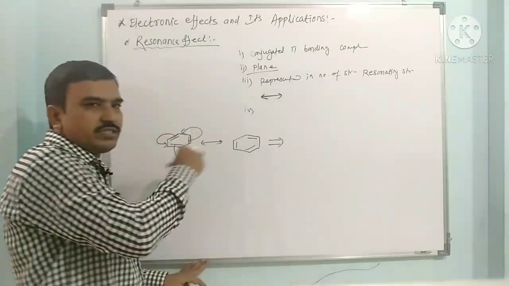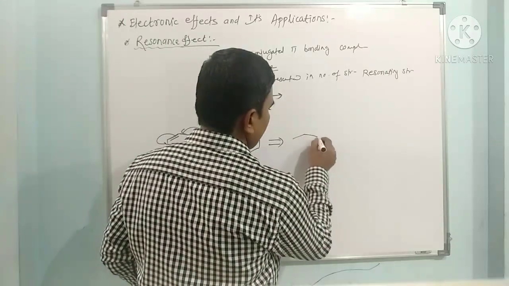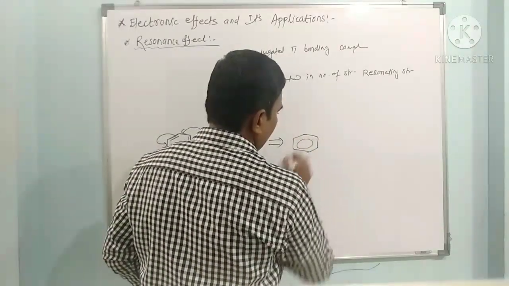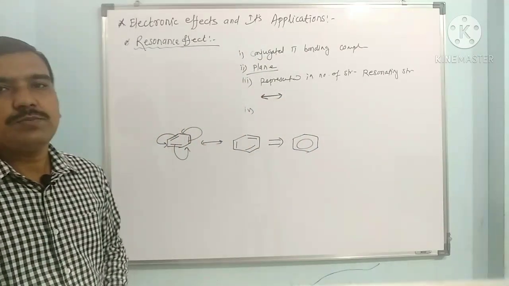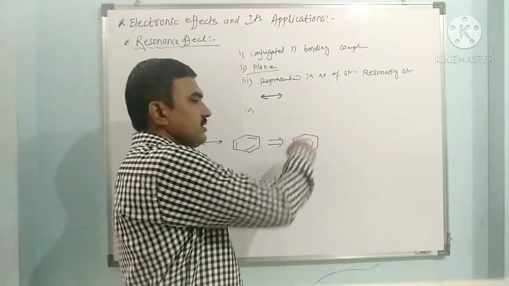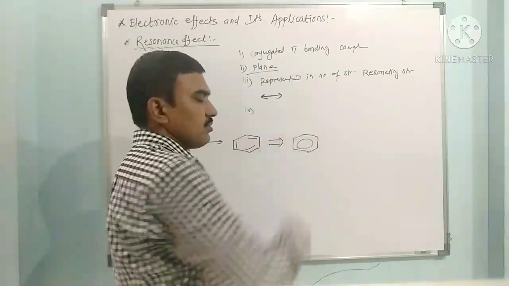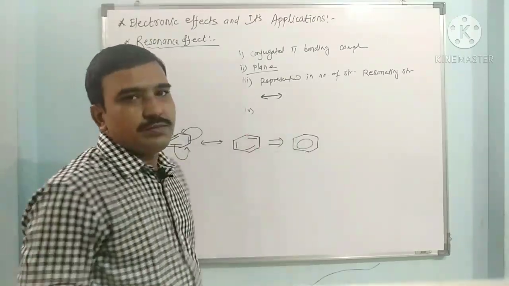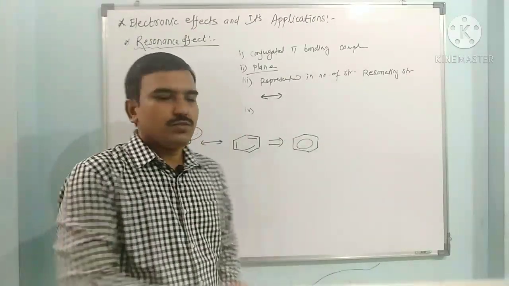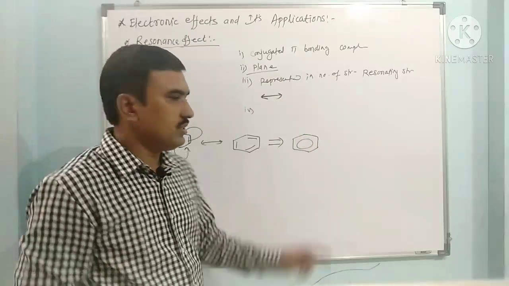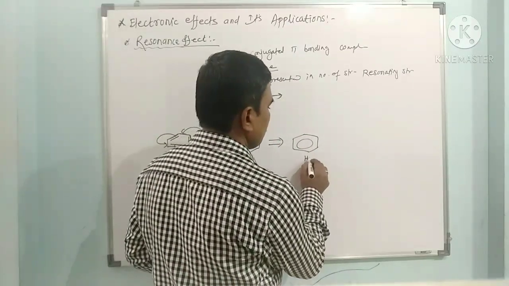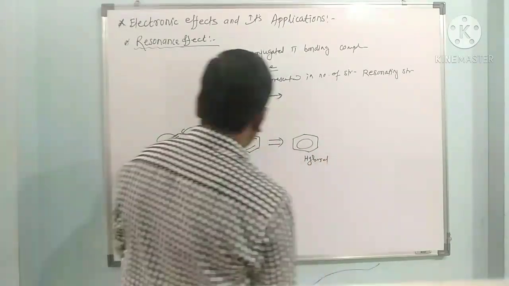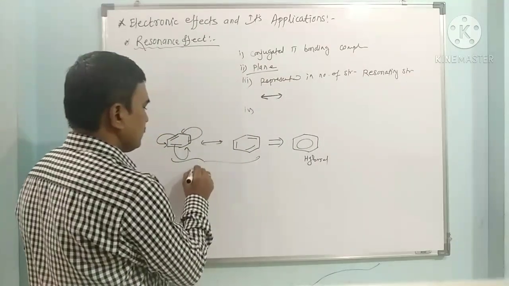Because of the continuous delocalization of the double bonds, it looks like this. The circle inside the six-membered ring indicates the continuous delocalization or circulation of pi electrons which are present in the perpendicular pi orbitals of the benzene. This is called the resonance hybrid, and these are the resonating structures.